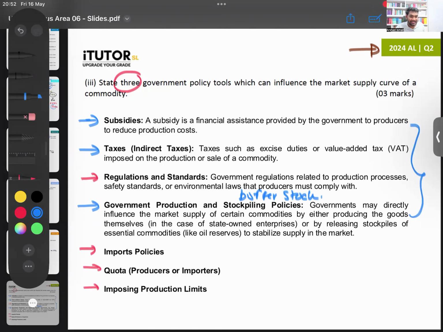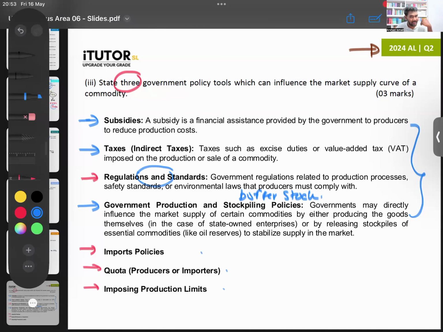Then during the discussion, teachers discussed the marking scheme. These were a few points that were handwritten in the marking scheme, so they would have given marks for that as well. But there are no marks for price ceiling, price floor, so probably they would not have given marks there. Third point, regulations and so on.